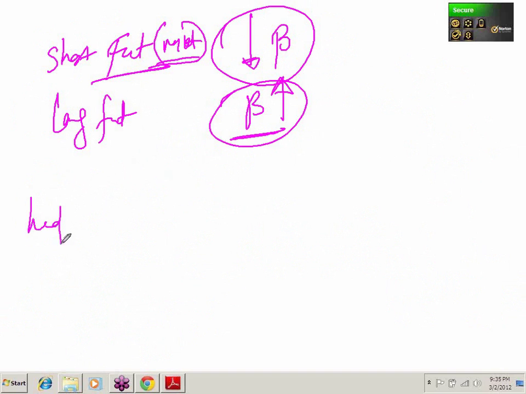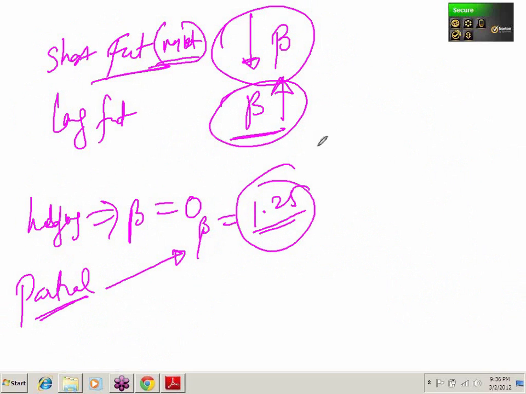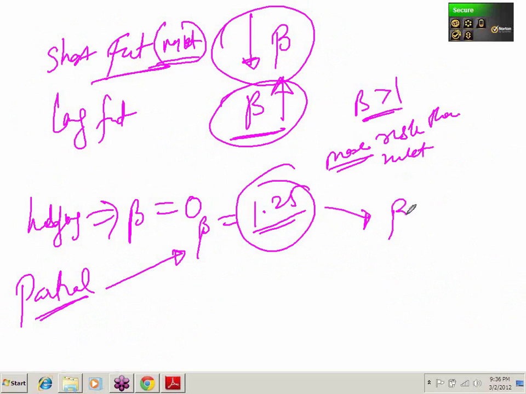So when you do a complete hedge, beta is equal to 0. You may want to do a partial hedge. That is what managers many times will do. They will say my Camlin stock beta is 1.25, so I am taking more risk. Beta greater than 1 means you are taking more risk than the market. You will say, I want to take as much risk as the market. I want to make beta equal to 1.